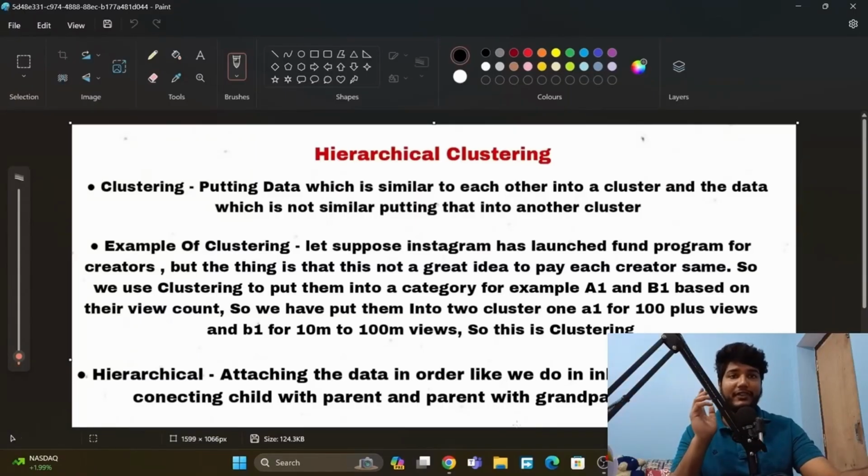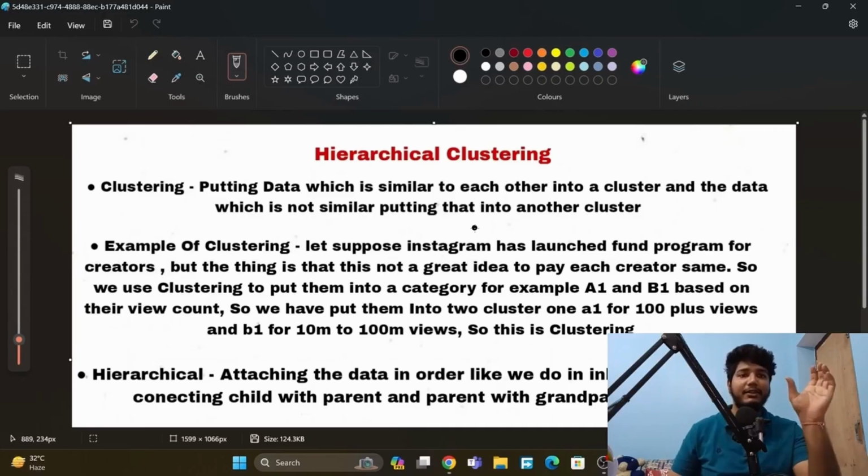So what is clustering? First we have to know that, if you don't know already. Clustering is putting data which is similar to each other into a cluster. Cluster means a category, for example, and the data which is not similar, we put into another category. For example, this data is similar to each other, so we are putting this into this category, and this data is similar to each other, so we are putting this into this category.